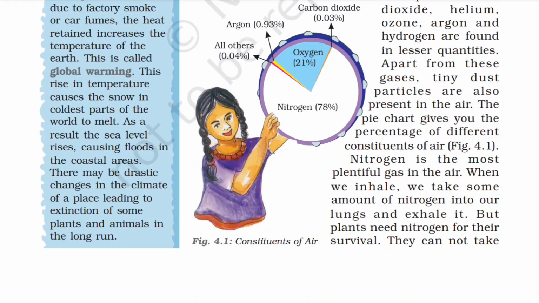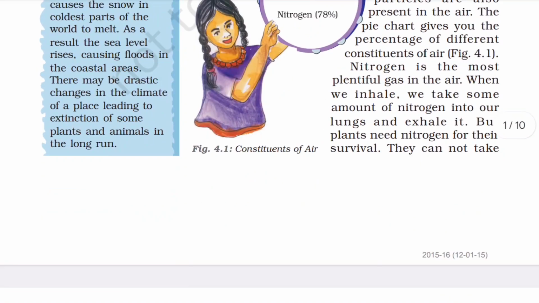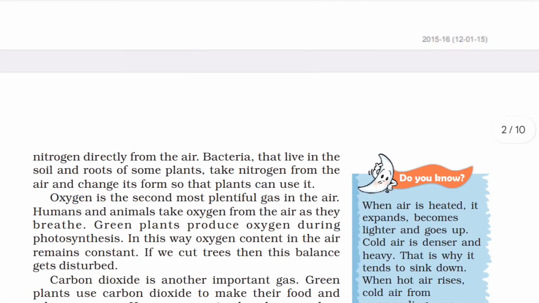Nitrogen is the most plentiful gas in the air. When we inhale, we take some amount of nitrogen into our lungs and exhale it. But plants need nitrogen for their survival. They cannot take nitrogen directly from air. Bacteria that live in the soil and roots of some plants take nitrogen from the air and convert it into forms so that plants can use it.